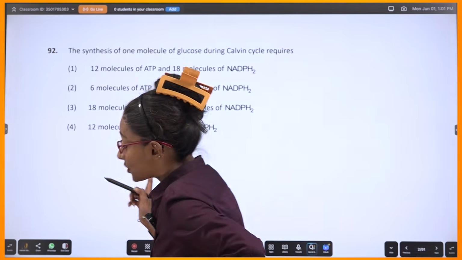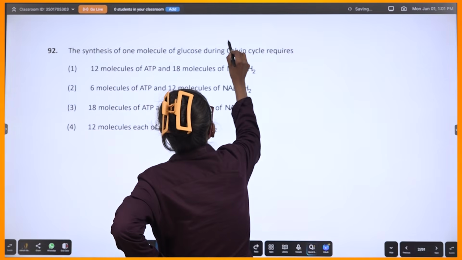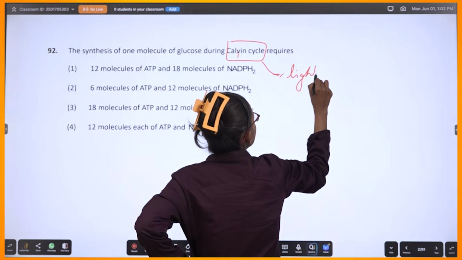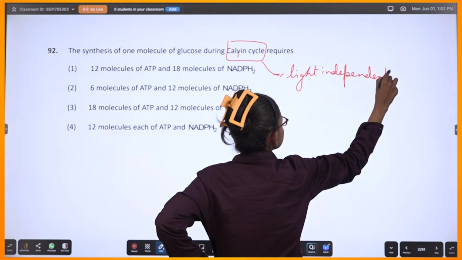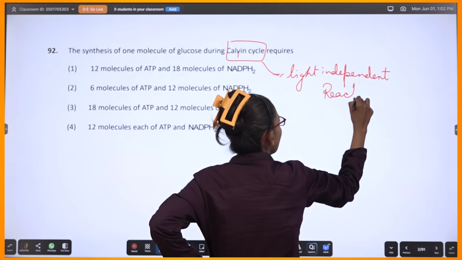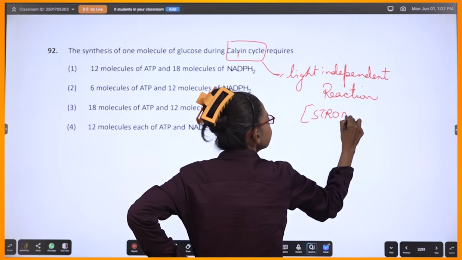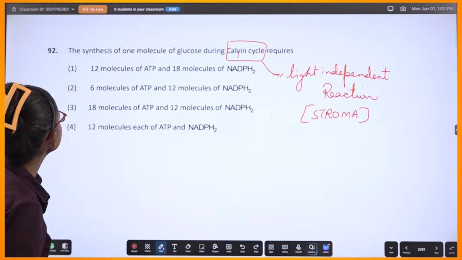Important. I told you, ATP based question. Calvin cycle. That means light independent reaction, dark reaction. Where is it taking place? Stroma of chloroplast. Alright.